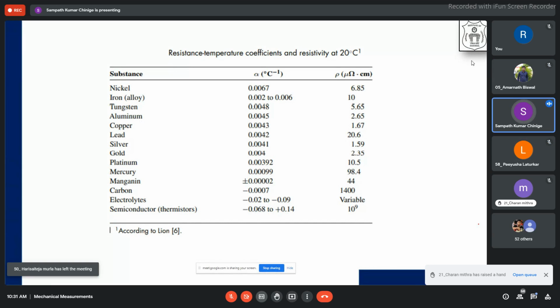Okay, so resistivity values, they have already given per unit length or area. Here it is in micro ohms into centimeters. These are the units they have used. Generally you can see that for different materials, the values of alpha, the linear coefficient of expansion, and its resistivity are given. So even in the exam, if some data is not given, you can always look at this and try to find out what it is.